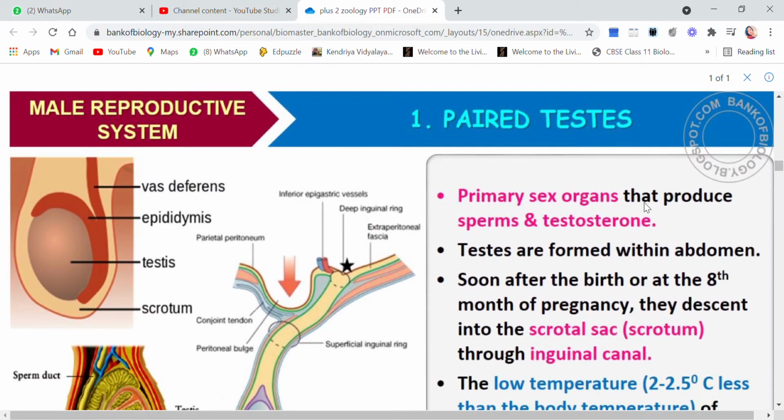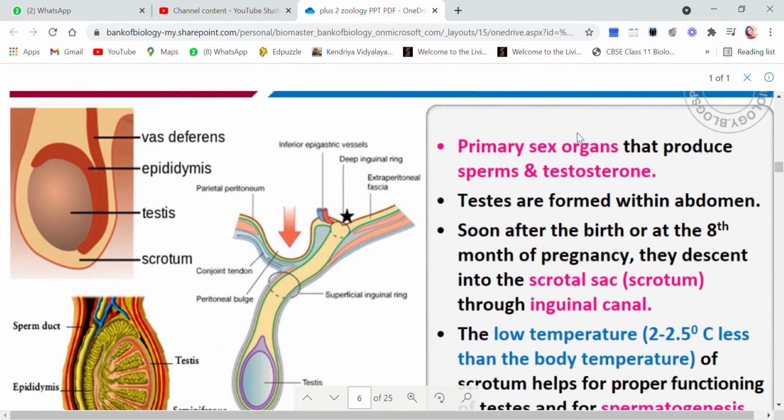So let's start with the first part, that is testes. Testes are two, that is in pair. This is the primary sex organ because it produces two main things. One is the sperm and the other is testosterone, which is the male sex hormone.